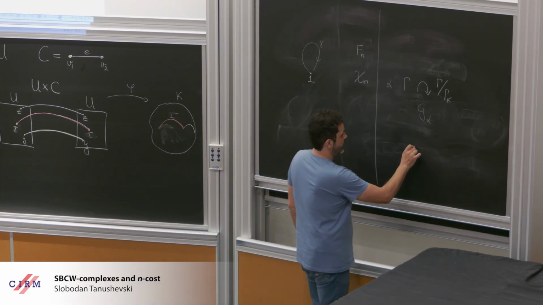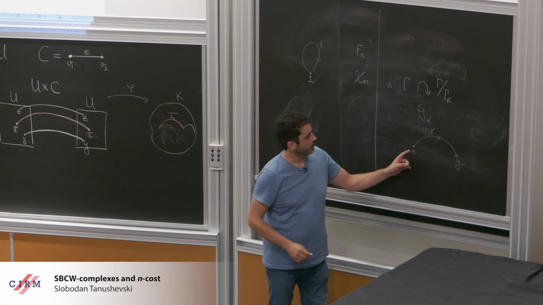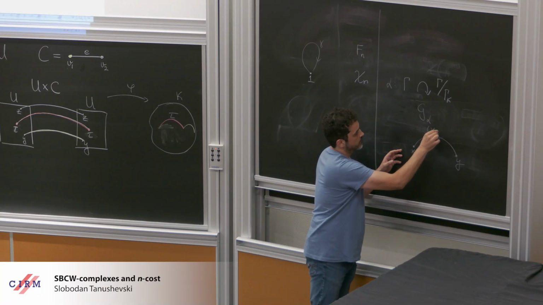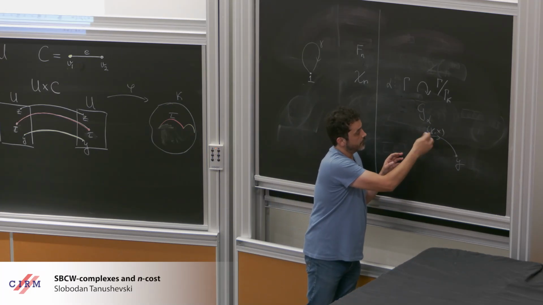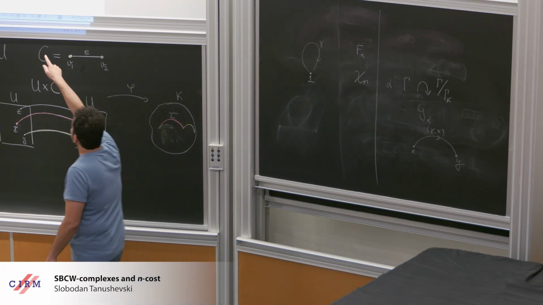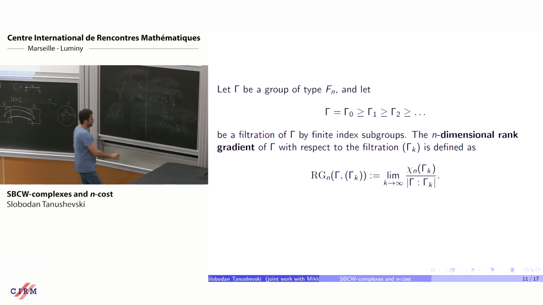You look at the space, you have a point x, and an element moves that point to some other point. Your space is the set of objects, and for each object x and element gamma of the group, you have a morphism gamma x. Then this quantity here, in the definition of rank gradient, is exactly the truncated Euler characteristic of this action groupoid.